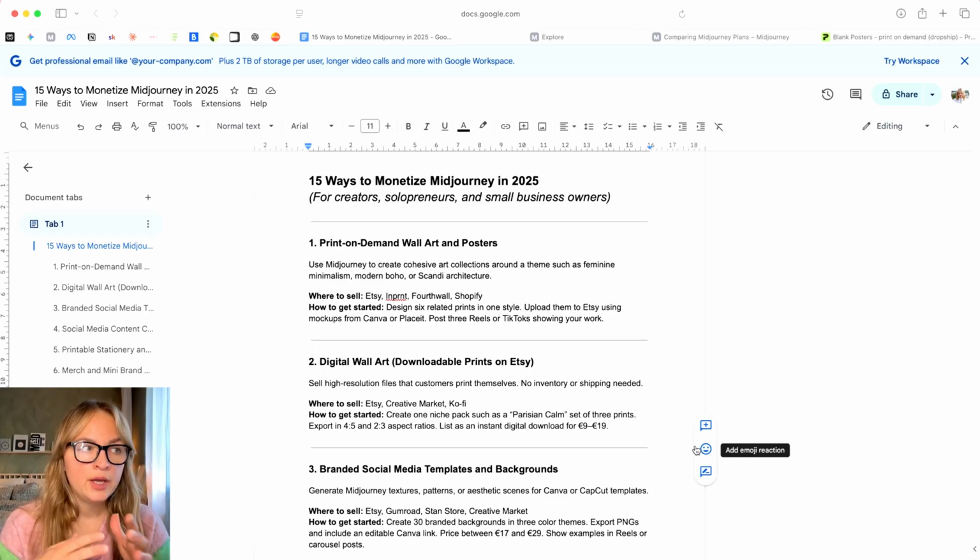What is oversaturated is this meaningless generic AI slop that looks bad and doesn't bring any aesthetic value. But what still sells, and what I believe will never really be oversaturated, is this combination of taste, curation, and aesthetics that is specifically targeted to a certain group of people or hobby or lifestyle or design preferences.